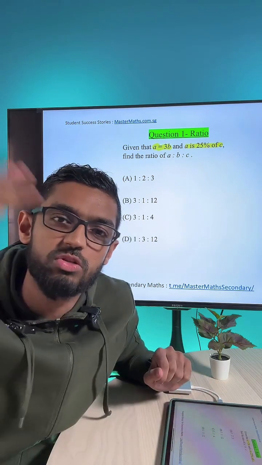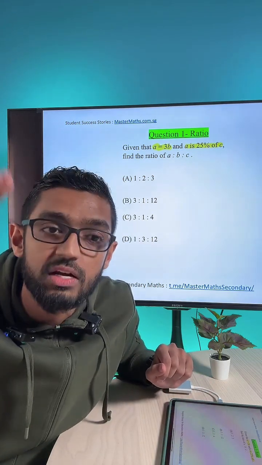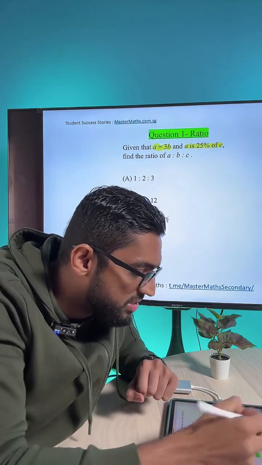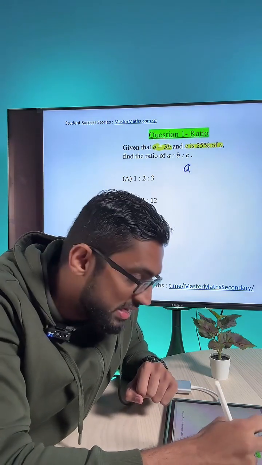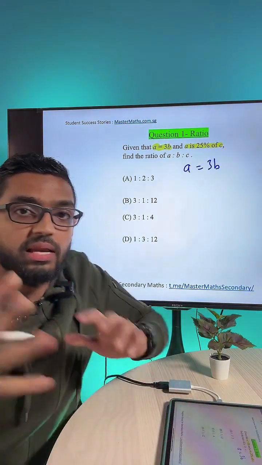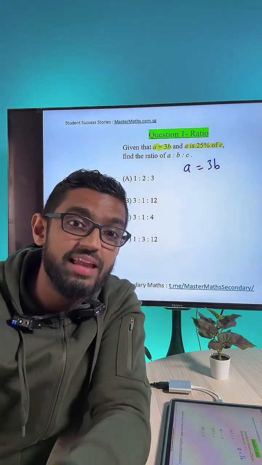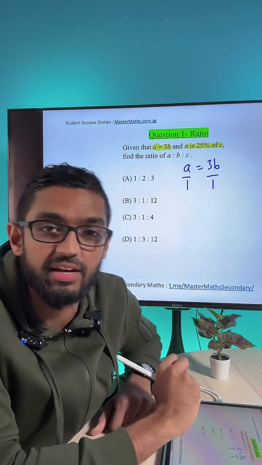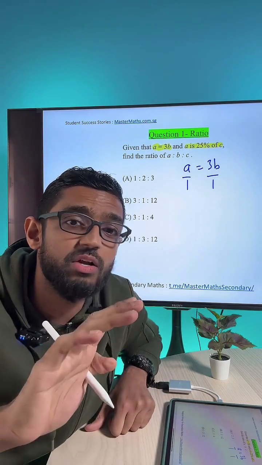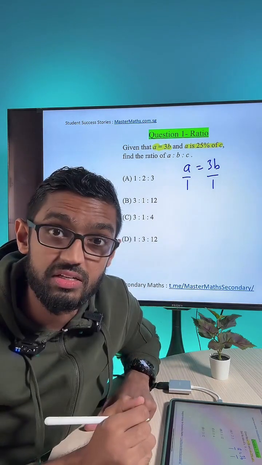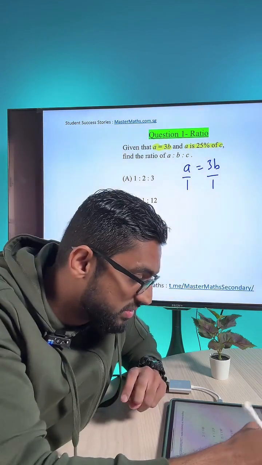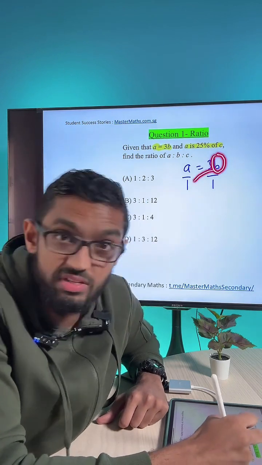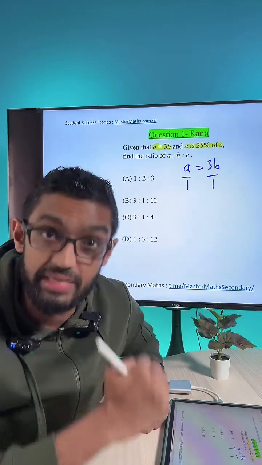My friends, A is equals to 3B, A is 25% of C. Find the ratio of A is to B is to C. Now, when we observe that we have A is equivalent to 3B, we can actually combine the A and B on one side and come out with a ratio for ourselves. So what do I mean by this? A over 1, 3B is also over 1, right now, guys? So just from that alone, we can bring the A's and B's together. This B here, we can cross it downwards. So when you do that, you get A over B, right now, guys?